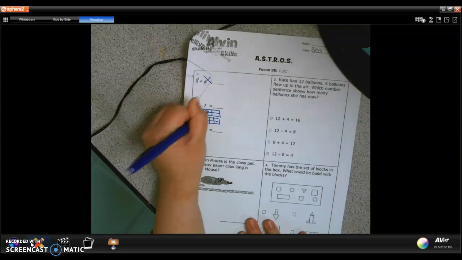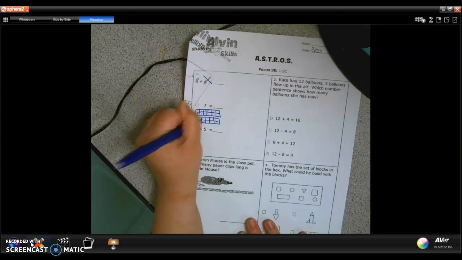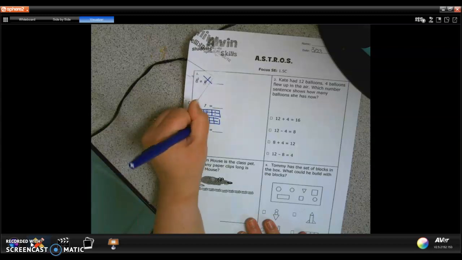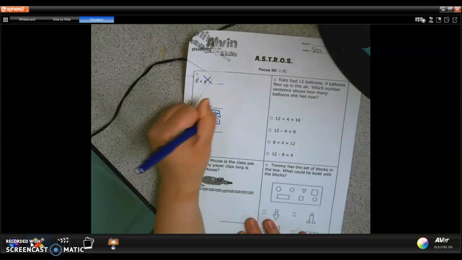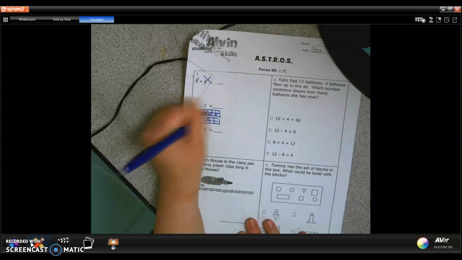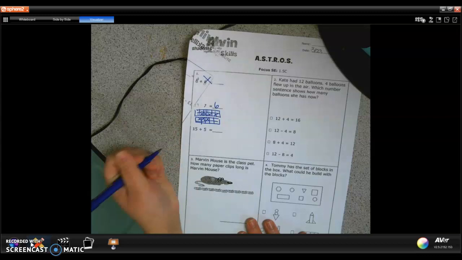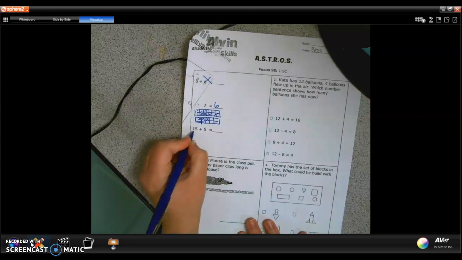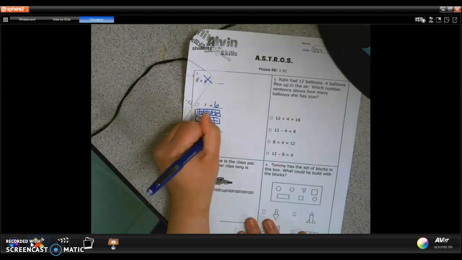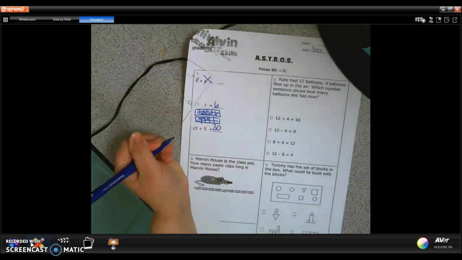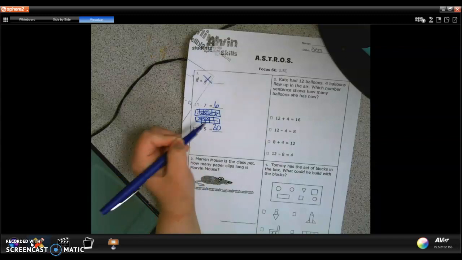So I have 10, and 3 more is 13. I'm going to take away 7. 1, 2, 3, 4, 5, 6, 7, and I'm left with 6. And then 15 plus 5. Well, I know 5 and 5 make a 10, and 10 plus 10 is 20. You could have solved it a different way. You do not have to solve it like I do.